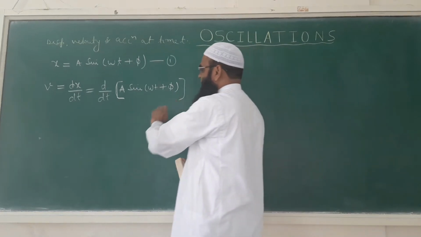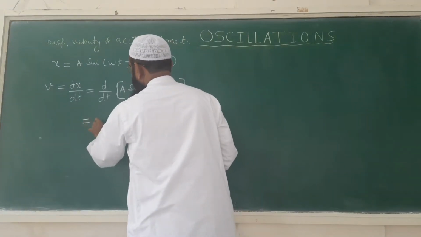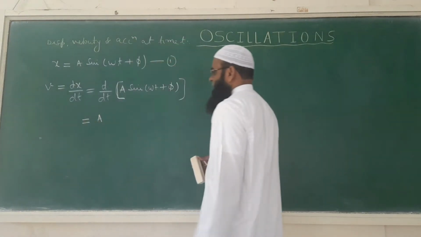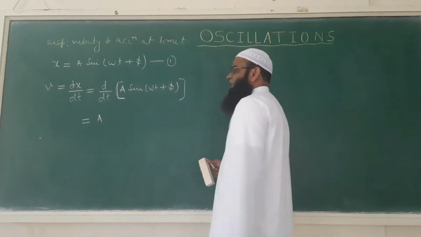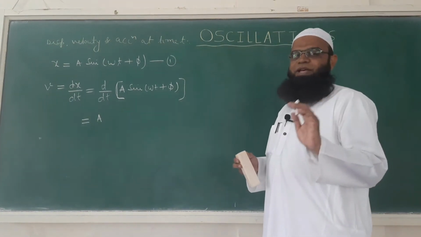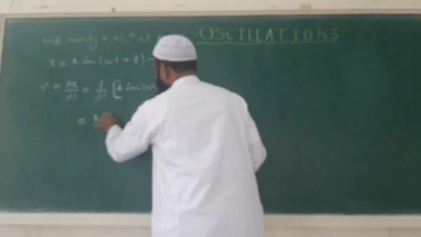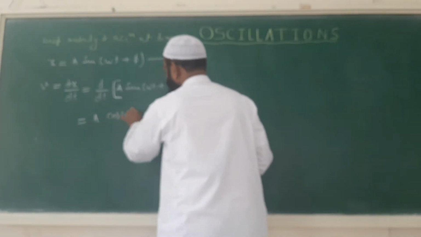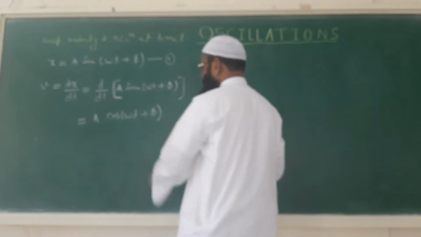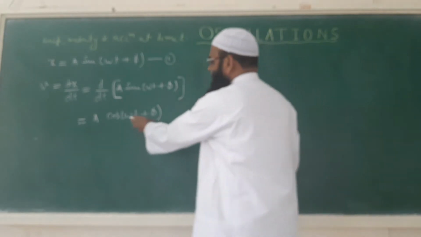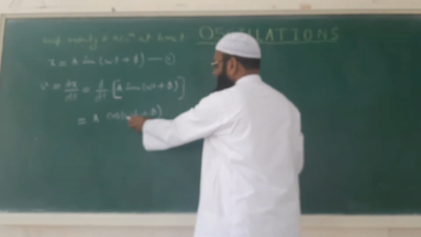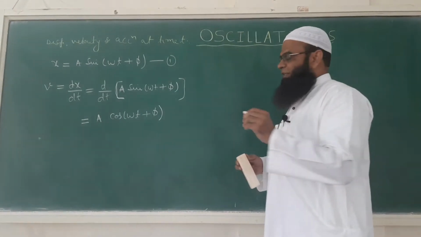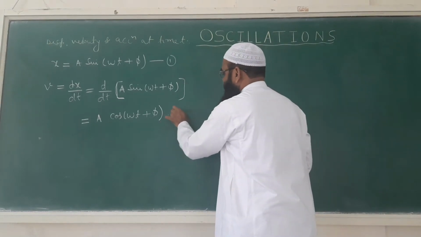After differentiating, as a is constant, the derivative of sine is cos, so cos(omega t plus phi). Then the differentiation of the angle omega t plus phi will be simply omega.